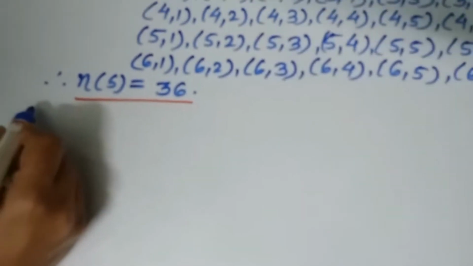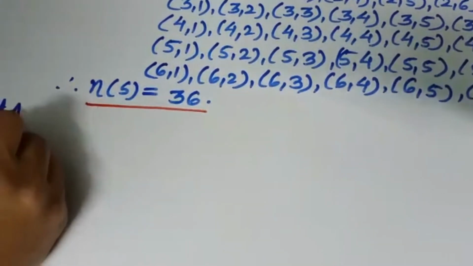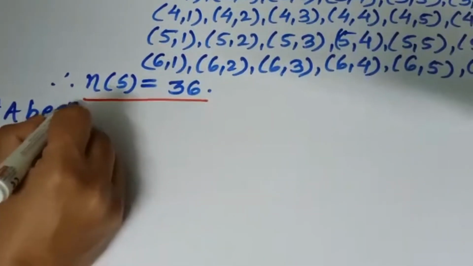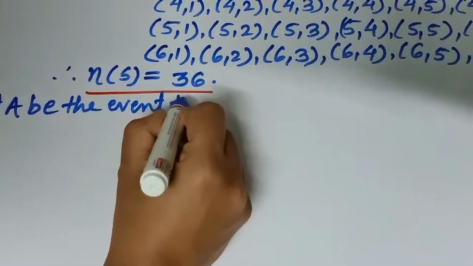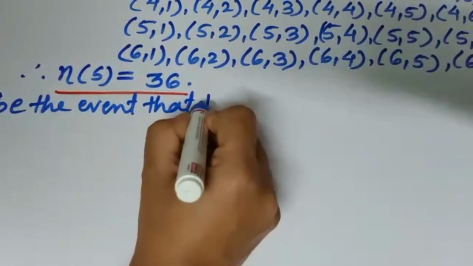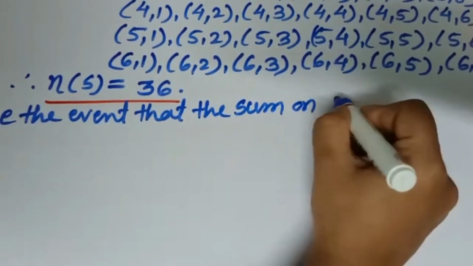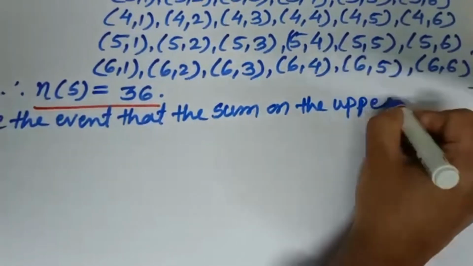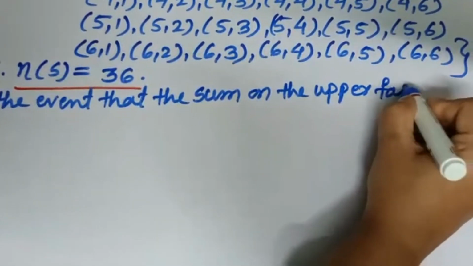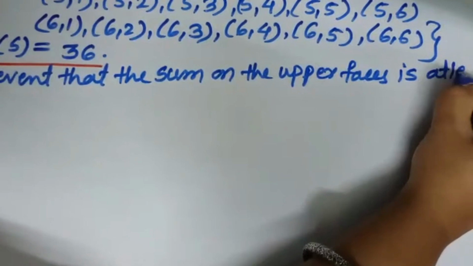So write: let A be the event that the sum on the upper faces is at least 10.